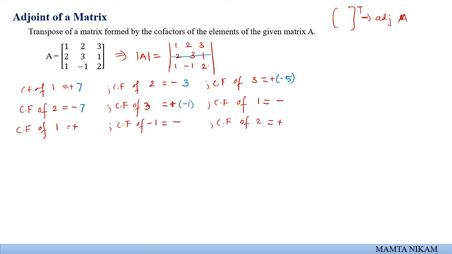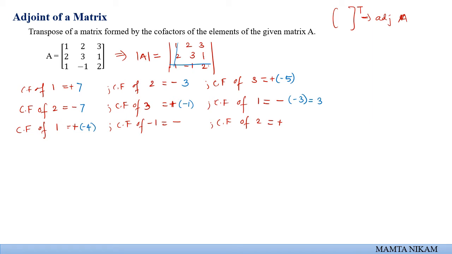Then while calculating the cofactor of 1, we will eliminate this row and column. So what will remain is 1 2 and 1 minus 1. So determinant of these elements will be -1 -2, that is -3. So it is going to be minus minus +3, right? Then cofactor of 1, third row, first element, corresponding row and column neglected. Then remaining terms 2 minus 6, so that is going to be -4.